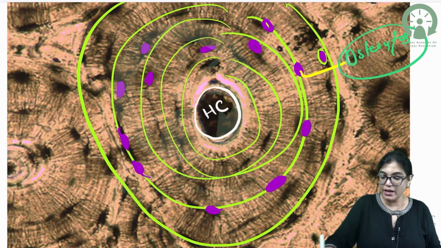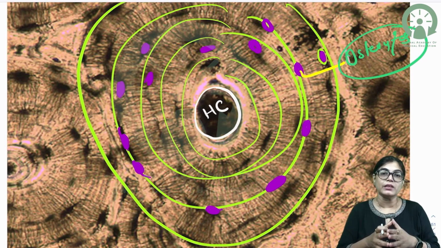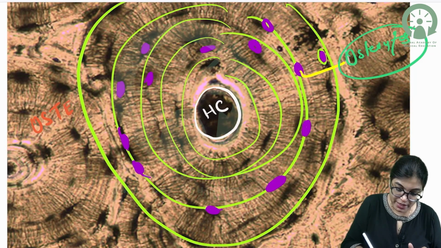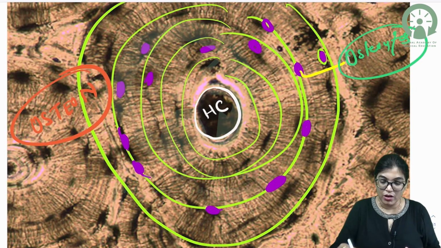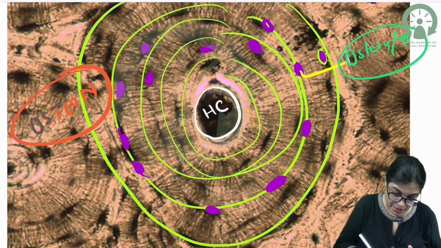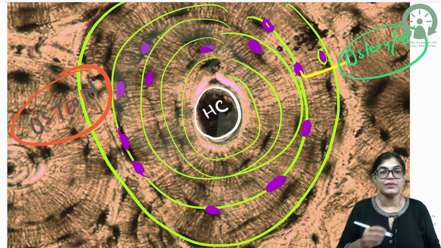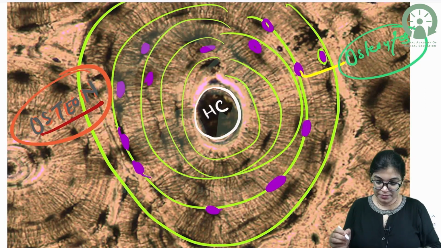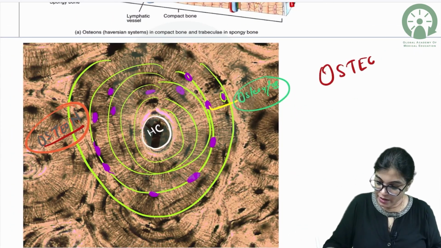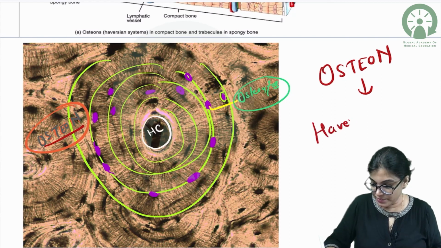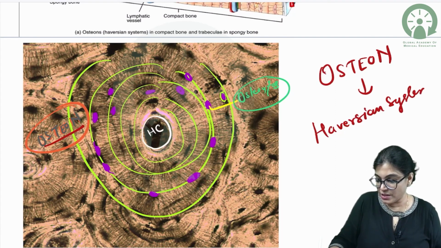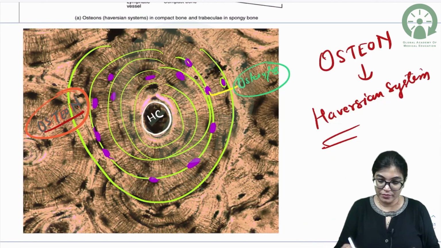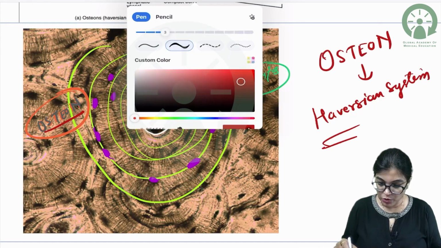These are osteocytes. Okay. Now, if I am talking about this whole unit, it is given the term osteon. So this whole unit is called an osteon, and the other name of osteon is Haversian system. So please note down, osteon is also called Haversian system, containing Haversian canal in the center, and this is the characteristic feature of the compact bone.